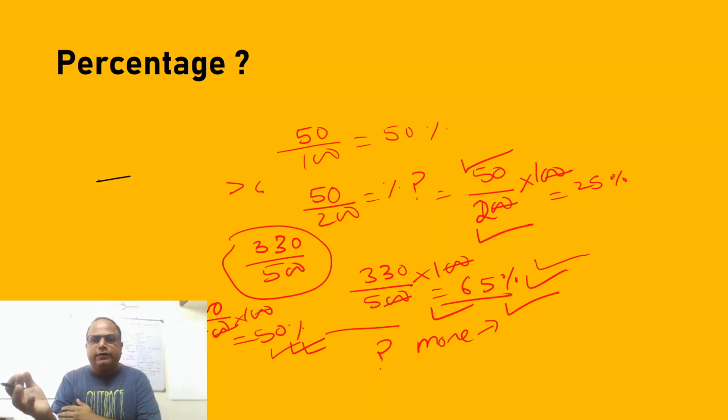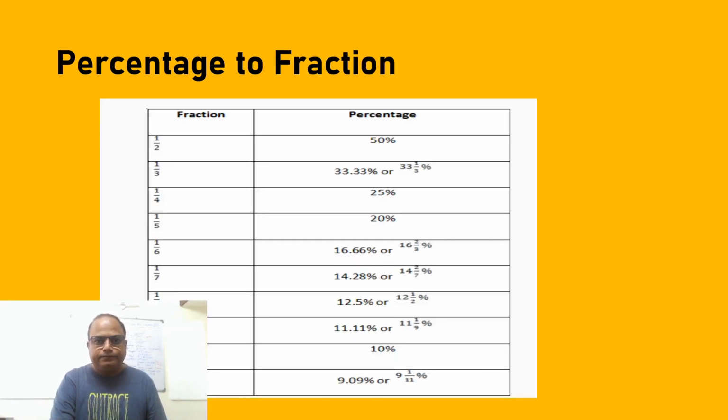That's why I told you at the start of the chapter that it is a very important chapter. It is used in profit and loss, and there will be questions from percentage in data interpretation. So this is, in a nutshell, percentage. Okay. So percentage means per 100. Cent is 100. So now we can express anything in percentage. Fine. We move to our next slide.